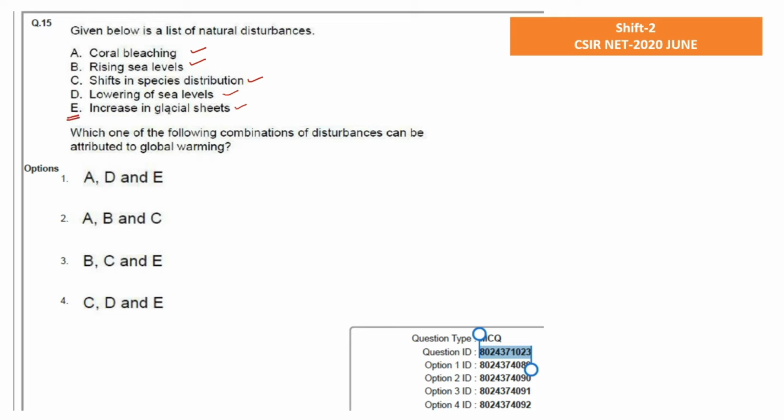So if we talk about option E, here it has been mentioned that there should be an increase in the glacier sheet, but nowadays we are hearing that the glacier sheet is getting reduced, and that is a serious concern regarding global warming, because somehow that is participating in increasing global warming if the sheets are getting reduced. So if reduction is playing a role in global warming, then the increase in the glacial sheet should not participate, right? If someone is decreasing and making a negative impact, that means the increasing portion can obviously make a positive impact. So we can say that option E is totally a wrong option.